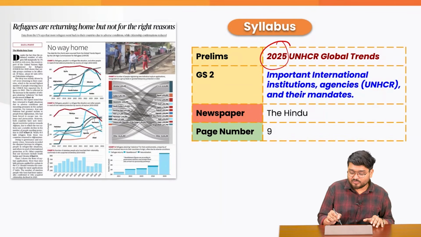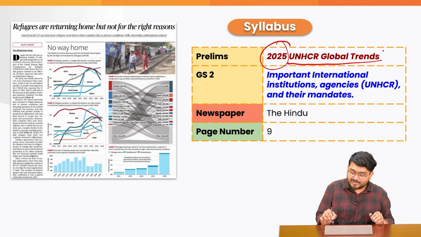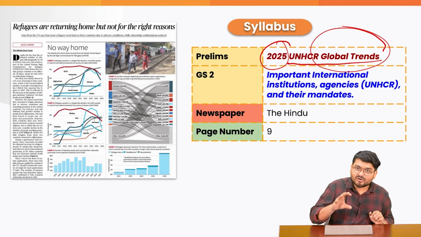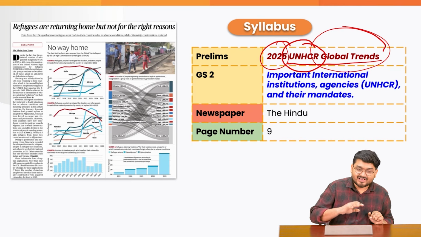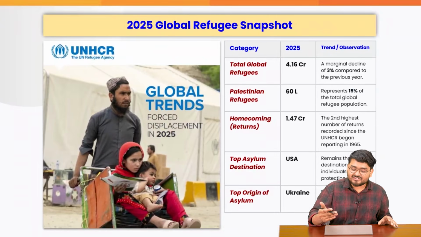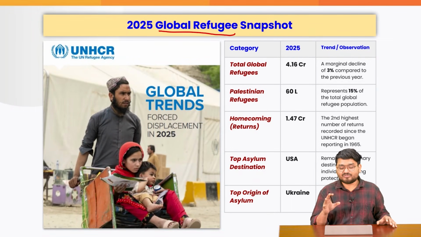Let us move on to the next, where we discuss the recent 2025 UNHCR Global Trends Report. If the prelims exam asks which organization publishes the Global Trends Report, it is the UNHCR, the High Commissioner for Refugees. This will be a report, obviously, where we look into the refugee status of the world.